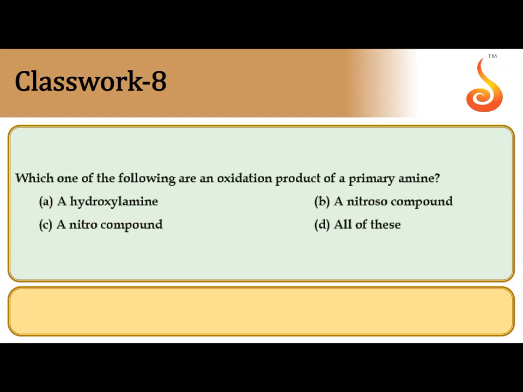Next, which one of the following is an oxidation product of primary amine? Primary amine RNH2 undergoes oxidation in the first step with addition of oxygen between N and H. NHOH is called hydroxylamine.